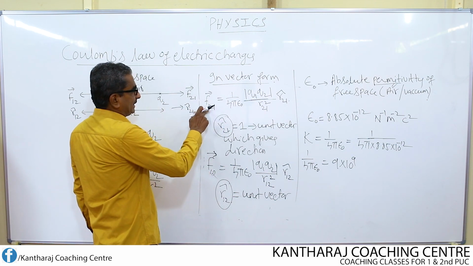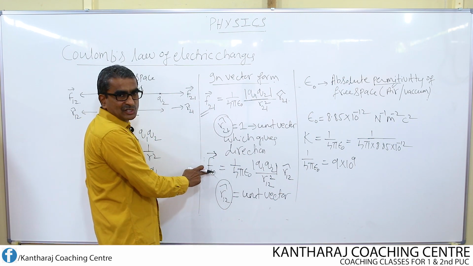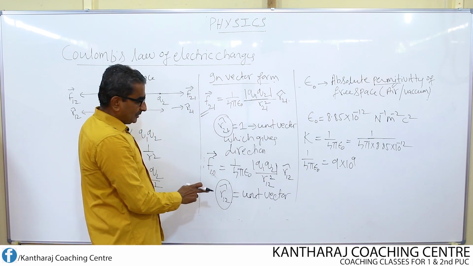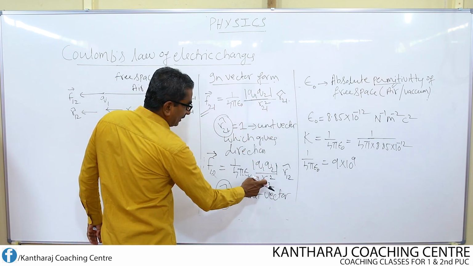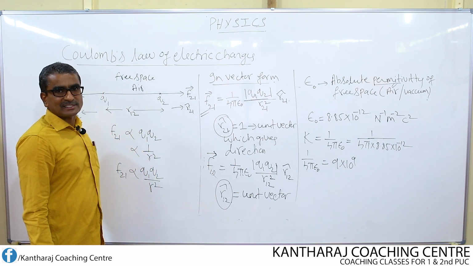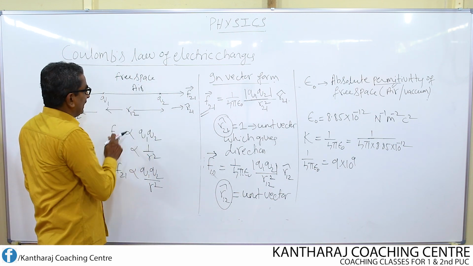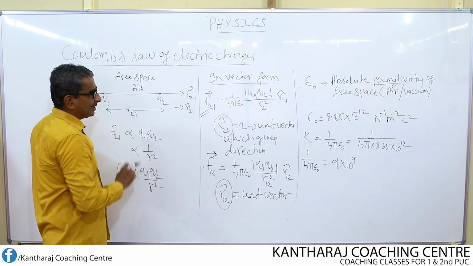Force acting on charge 2 due to charge 1, force acting on charge 1 due to charge 2. So subscripts throughout remain the same, 21, 21, 21, but R12 square cap I have written. Understand? So I can consider this either as R12 or as R21.